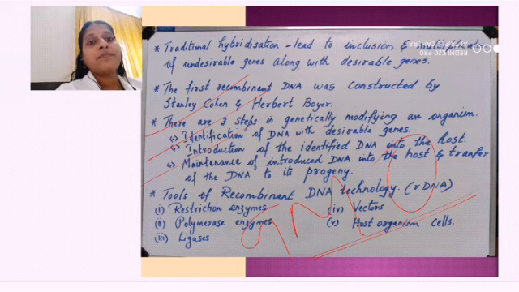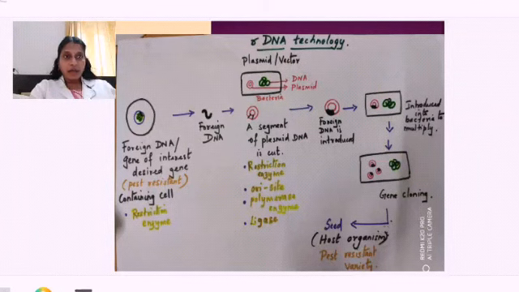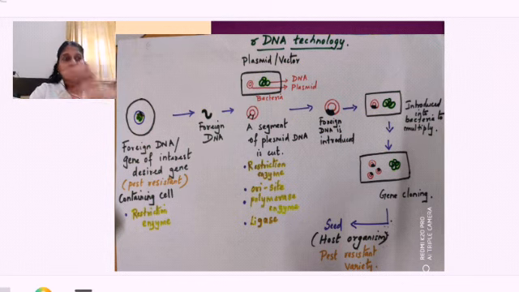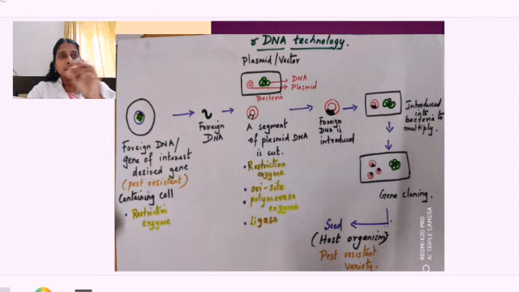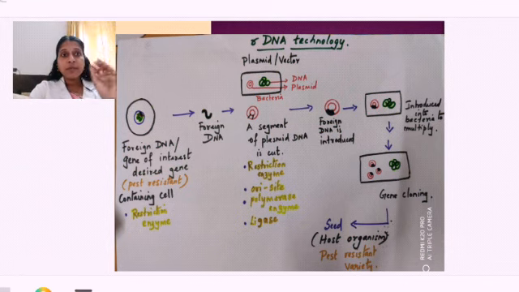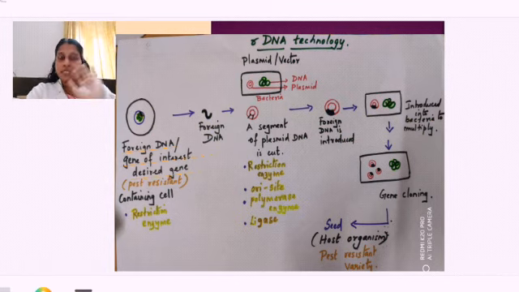Okay, rDNA technology. With the help of this diagram, I will just give a short explanation regarding what rDNA technology is. In detail we will be learning later. Now just to understand, right? Now listen students, foreign DNA, first diagram you see, foreign DNA, gene of interest, desired gene, all are names for the same thing, denoting the same concept.